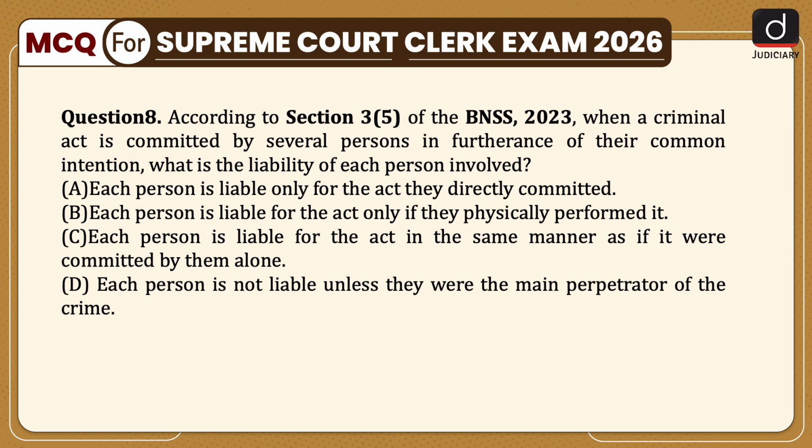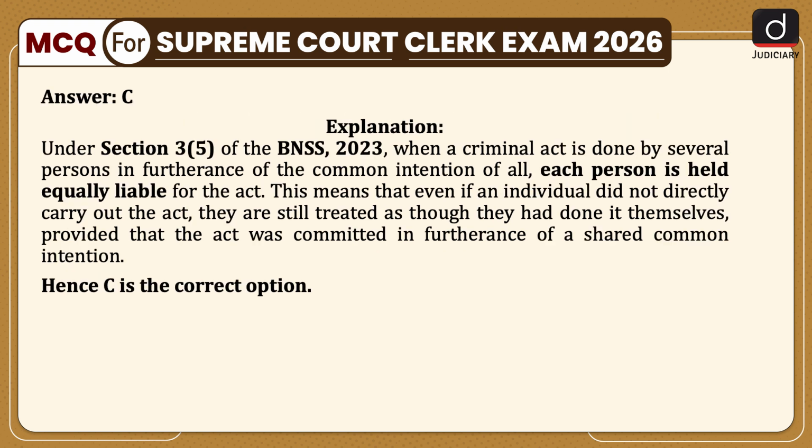Next, according to Section 3, subsection 5 of the BNSS 2023, when a criminal act is committed by several persons in furtherance of their common intention, what is the liability of each person involved? Each person is liable only for the act they directly committed. Each person is liable for the act only if they physically performed it. Each person is liable for the act in the same manner as if it were committed by them alone. Or each person is not liable unless they were the main perpetrator of the crime. The correct answer is option C.